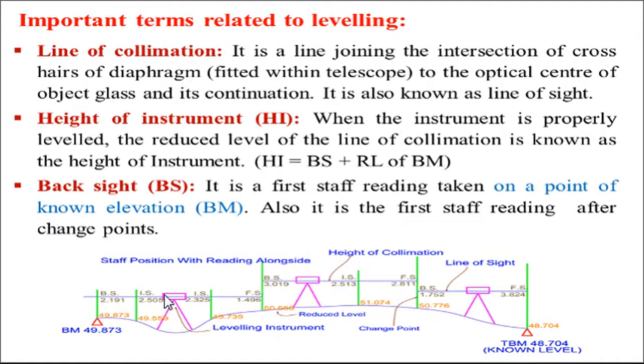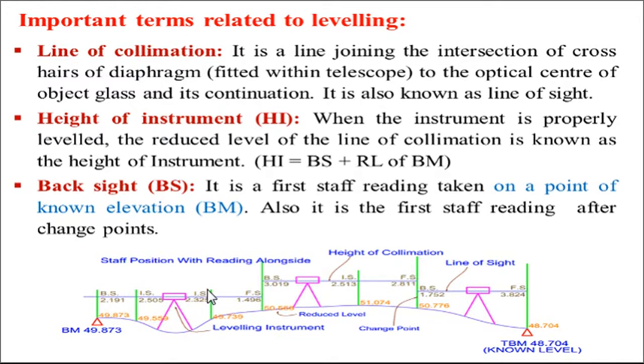Next one, height of instrument. When the instrument is properly leveled, the reduced level of the line of collimation is known as height of instrument. This height of instrument is calculated by adding the backside reading to the reduced level of the benchmark. For example, this is the benchmark and this is the reading taken on the benchmark.